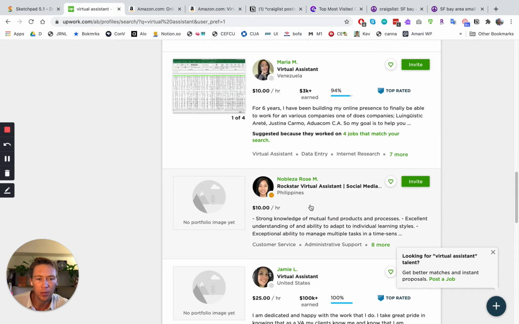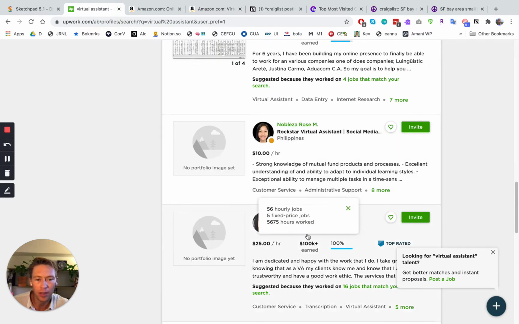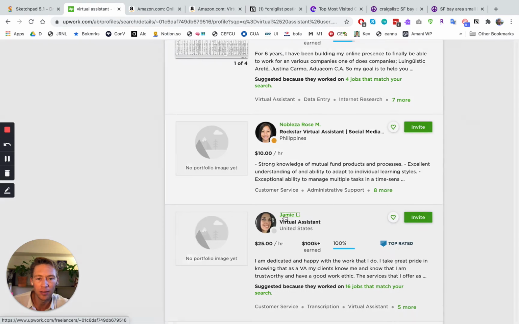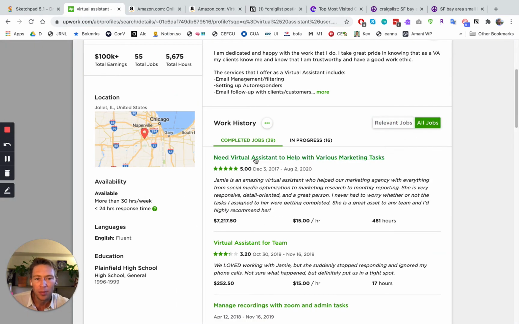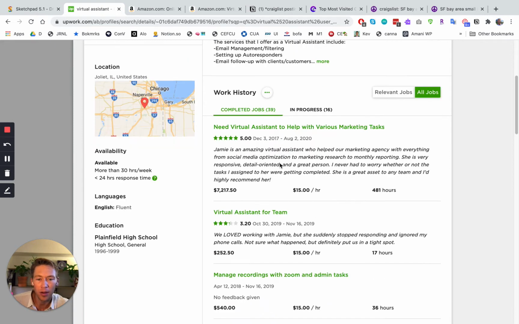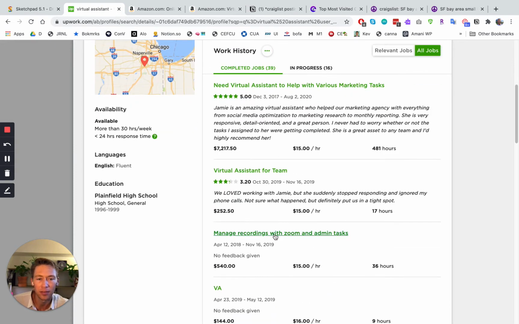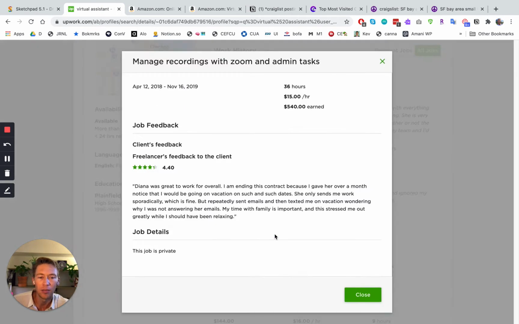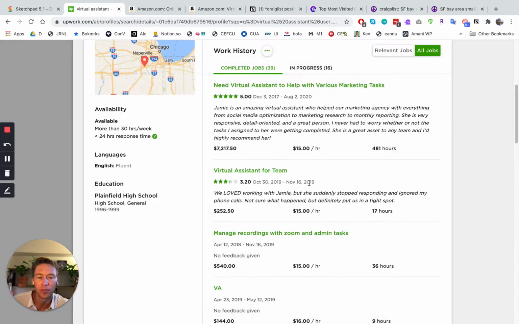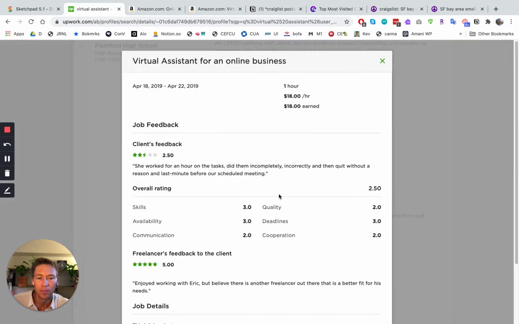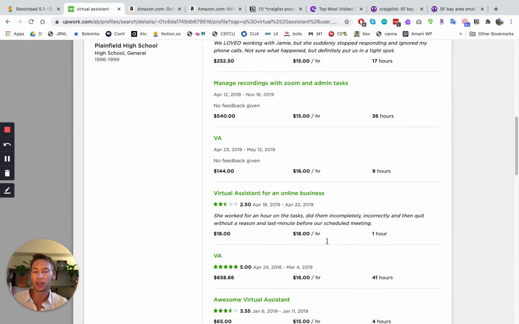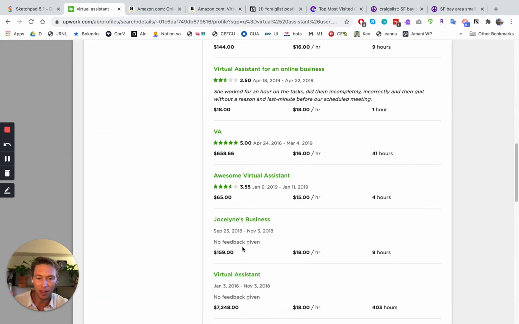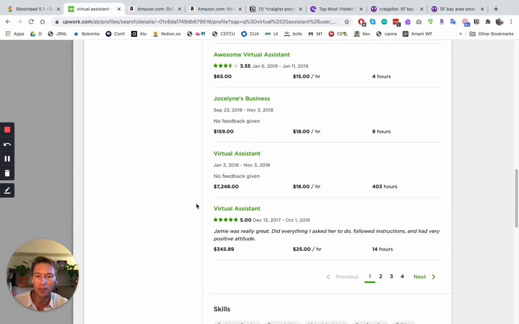Let's do someone with a bunch of money made. Oh wow, she's made a lot. All right, let's look at all jobs. Do various marketing tasks. Manage recordings with Zoom. Virtual assistant for online business. And I could spend literally hours doing this and seeing some interesting jobs that do come up.